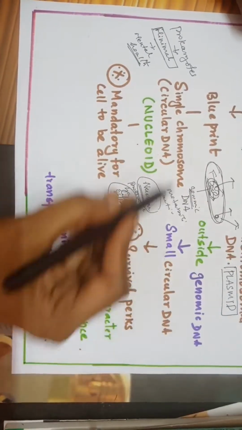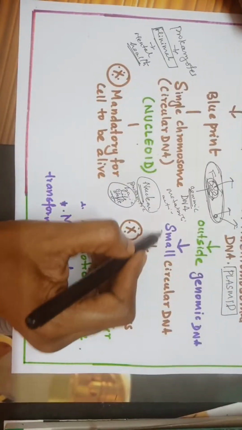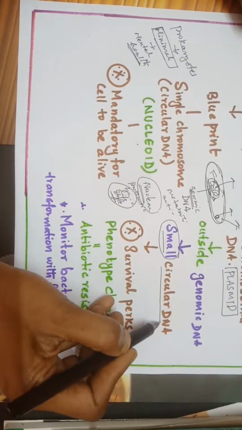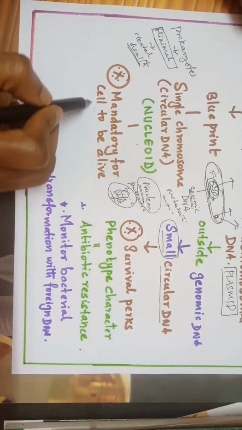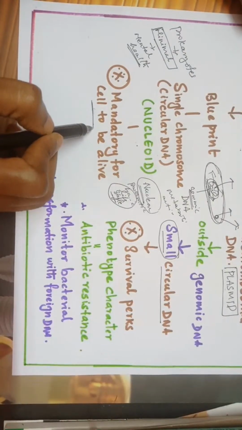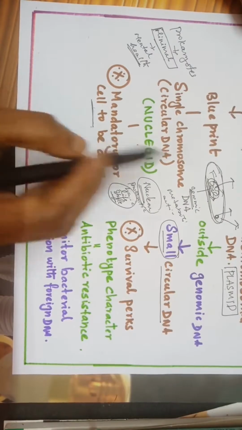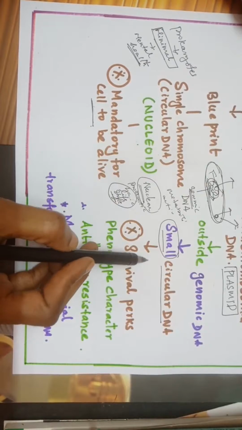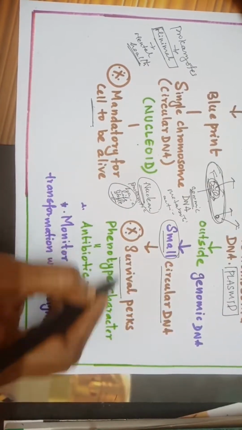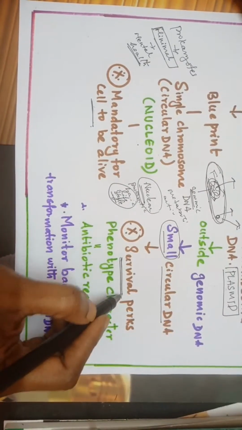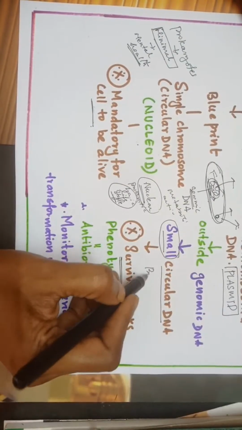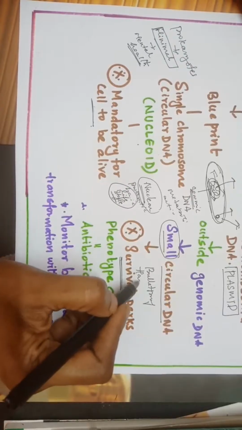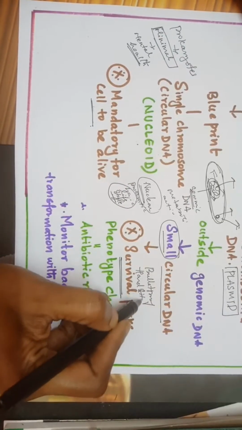Okay, next, this single chromosome. Here it is small, remember the word small, circular DNA. Here it is mandatory for the cell to stay alive, as I said, because it carries the genetic information. Next, here this is the survival. This one gives you the survival perk. That is, I told you, like a bulletproof, to face a hard situation, a tough situation.